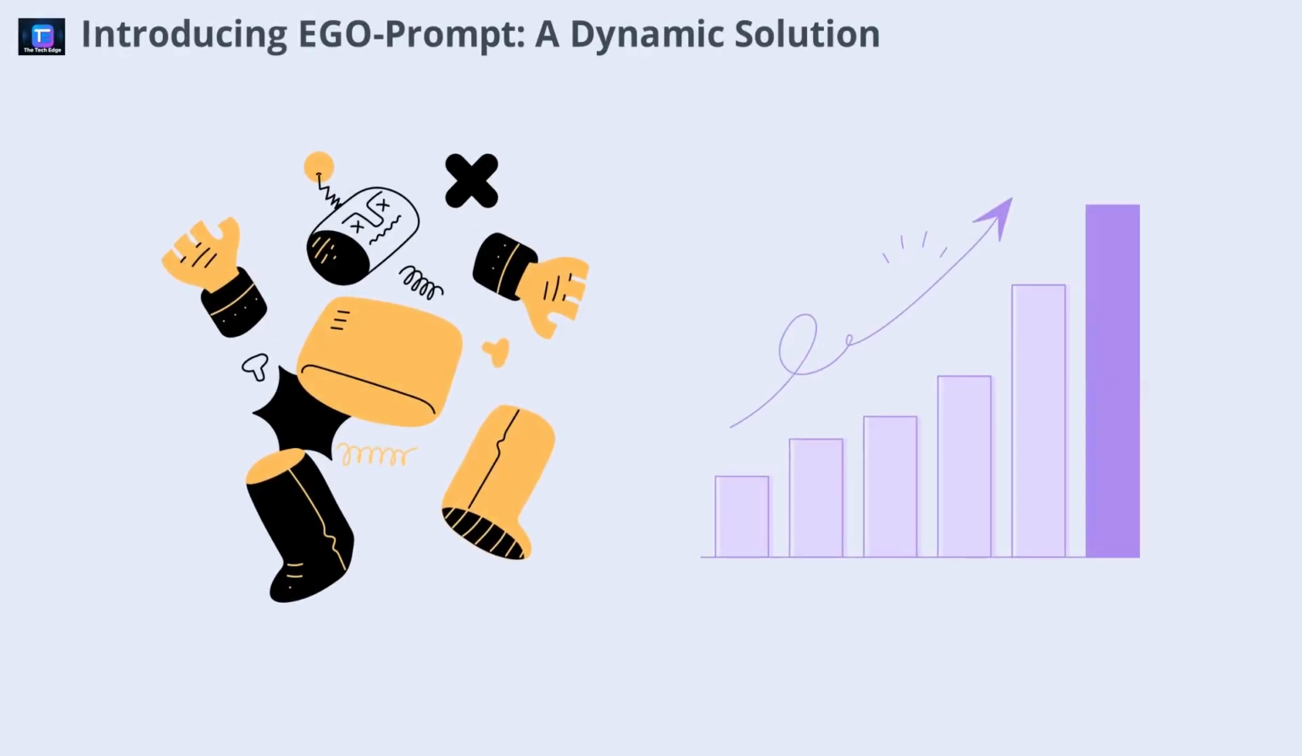To overcome these challenges, researchers at Johns Hopkins developed Ego Prompt. This innovative system treats expert knowledge as something flexible and evolving, not fixed. Ego Prompt starts with a causal graph created by experts, but it doesn't stop there. As the system processes real data, it continuously updates both the prompts and the graph, learning and correcting itself along the way. This creates a feedback loop that makes the AI smarter and more accurate over time.